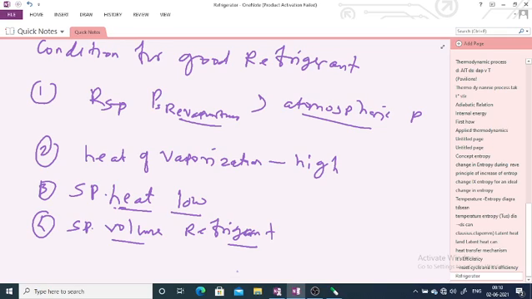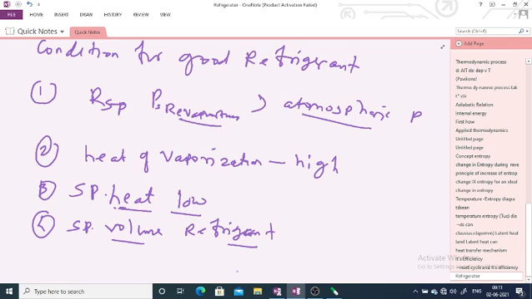Because it directly affects the work required per kilogram of refrigerant circulated through the cycle. So work required is less if your specific volume is less.